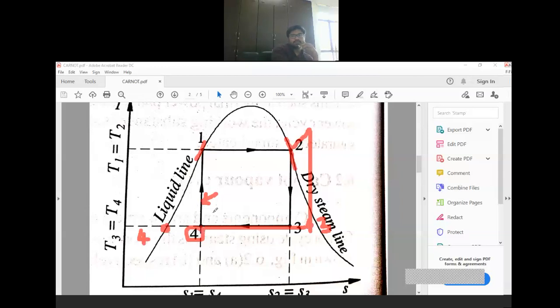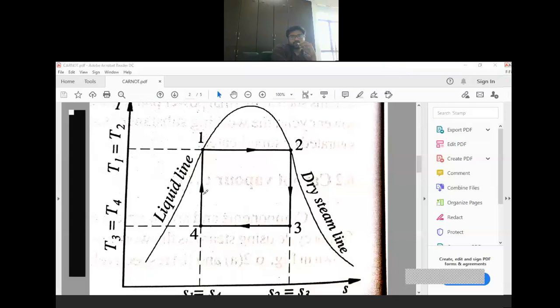So it will be easy to utilize the pump. That's why in real practice we always use a pump, we do not use a compressor. So this is also one of the limitations of Carnot cycle, and this is also a difference between Rankine and Carnot cycle.